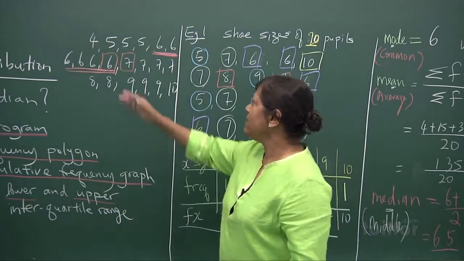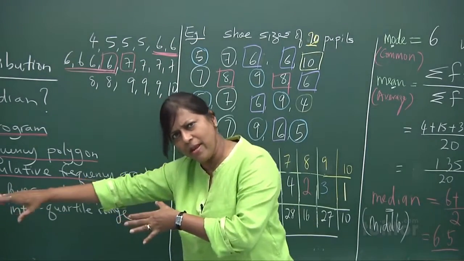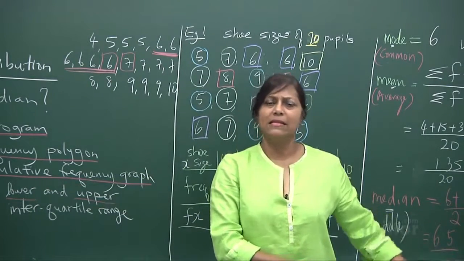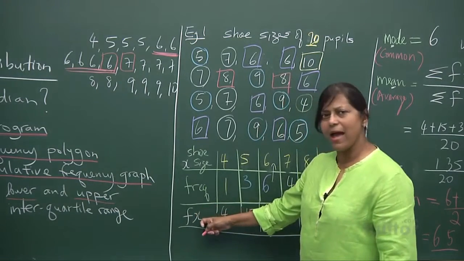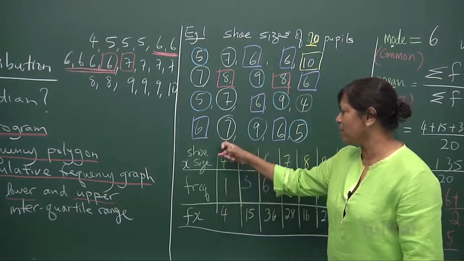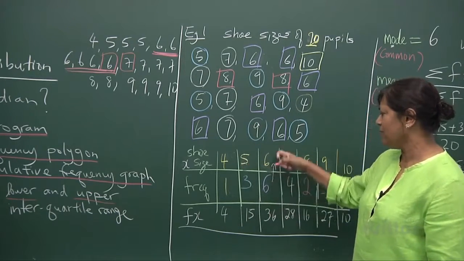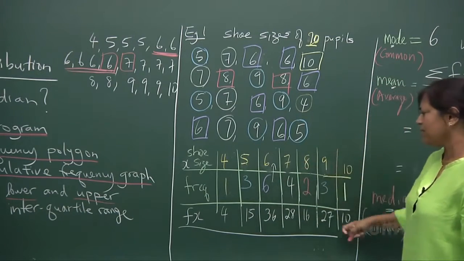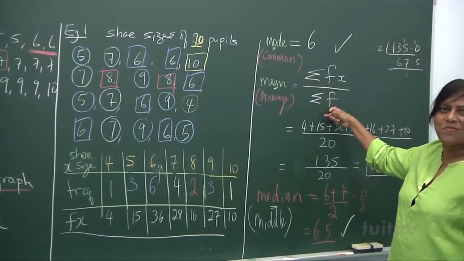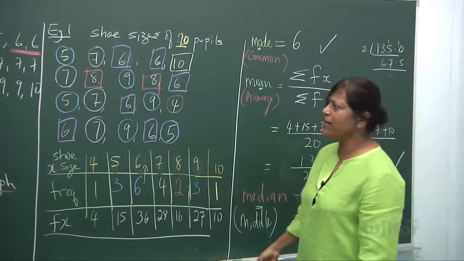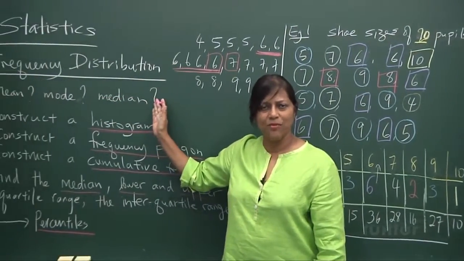And if you want to find the mean, sum them all up. All their foot sizes put together, imagine. And then get the total length of the foot size. Divide by 20 of them. So that's how we get fx, frequency times the size. There's a total size of size 4. This is the total size for size 5, total size for size 6, so on. Sum them all up, divide by the sum of frequency, and you've got your mean. Alright? So I hope you've understood what is mean, mode, median, which is very crucial.